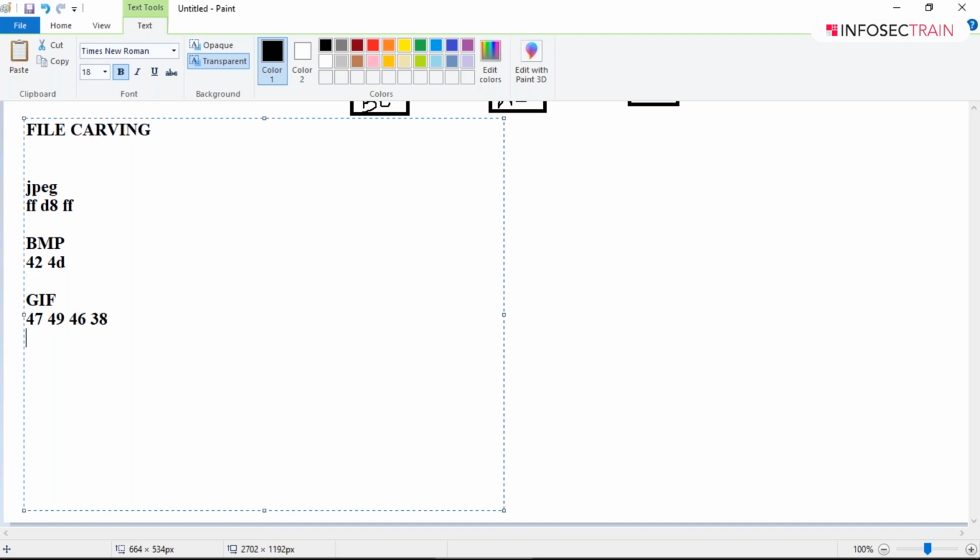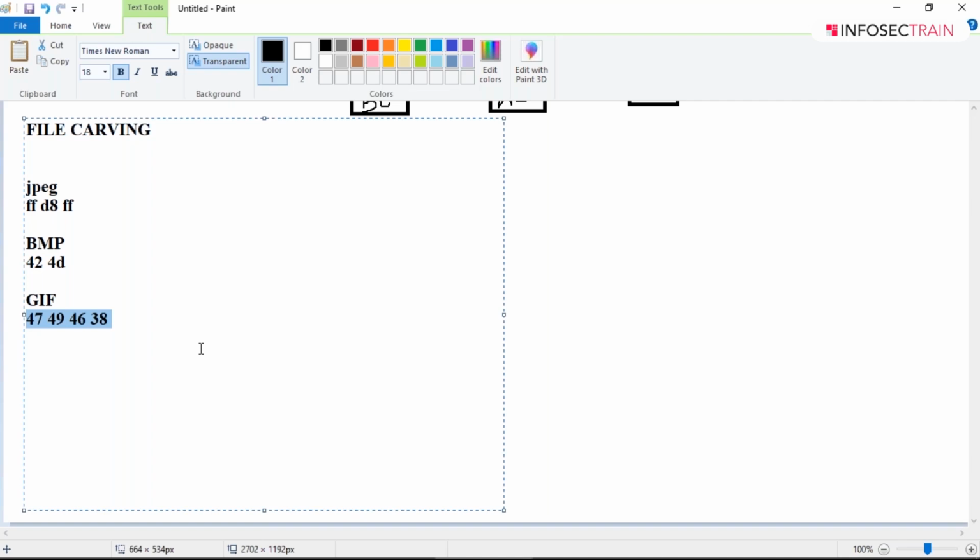For PNG format files, the header, when you open it in hexadecimal, I'll be showing you later on. So you will get these headers, and just by seeing these headers, you can identify the file. Many times it happens, guys, that attackers change the extension of the file. For a JPG file, they change the extension and make it a PDF file, so that they can bypass and fool the user.